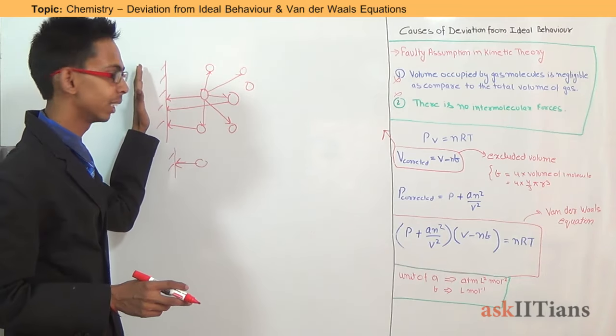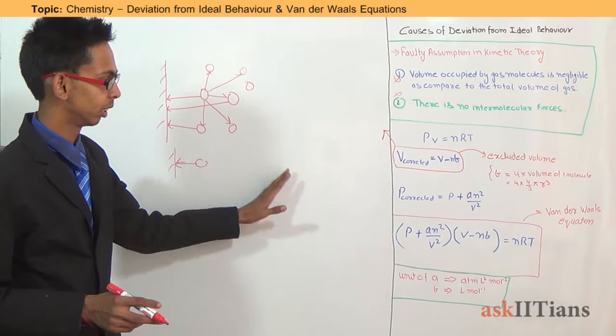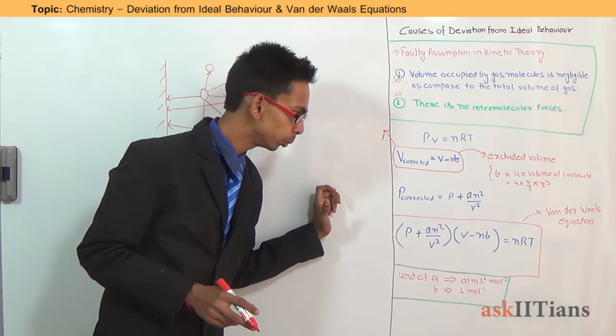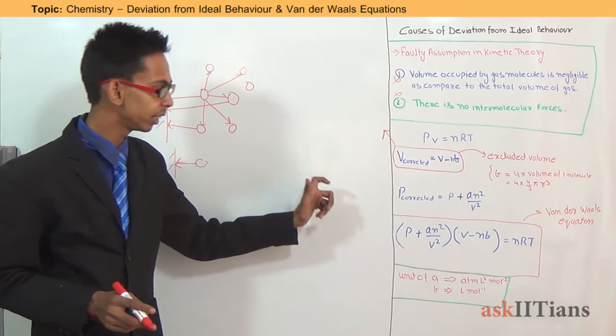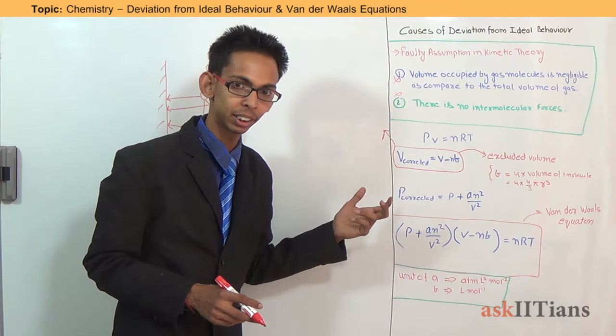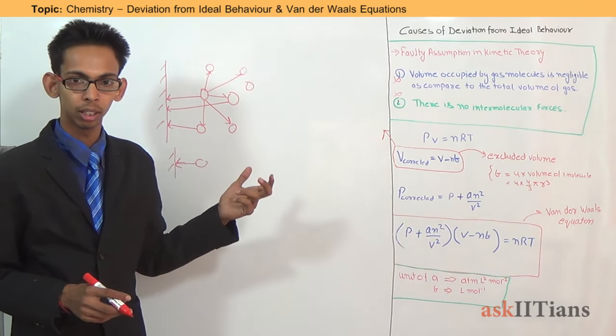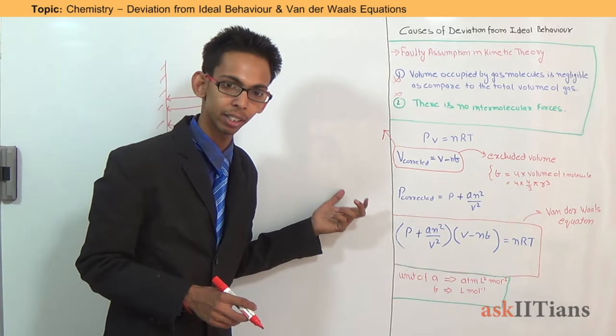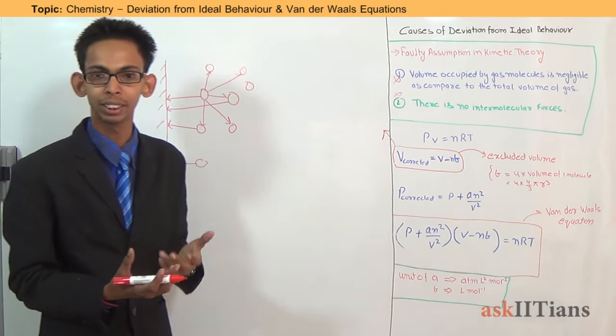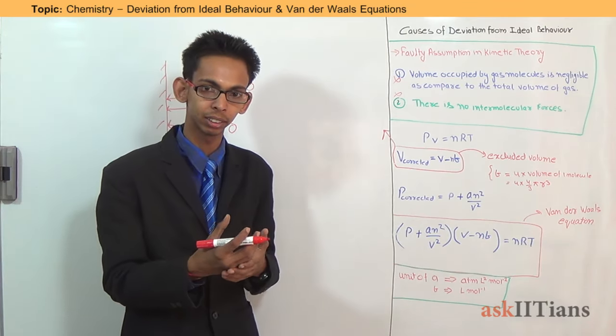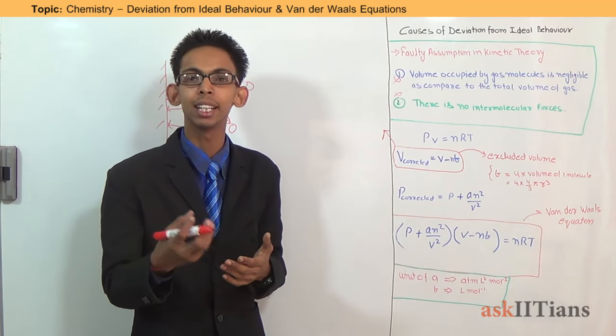So the actual pressure gets decreased. So what we need to do is add a correction term to the real pressure in order to get the ideal pressure. This is because the ideal pressure is more than the actual pressure.